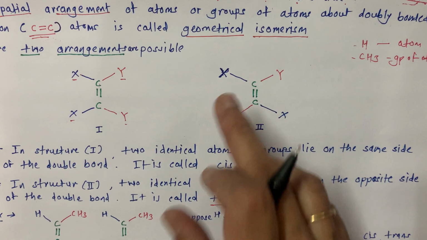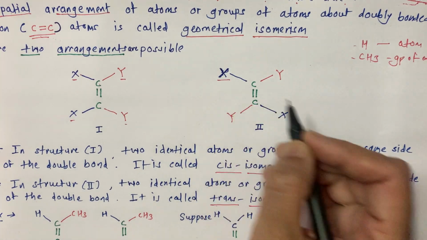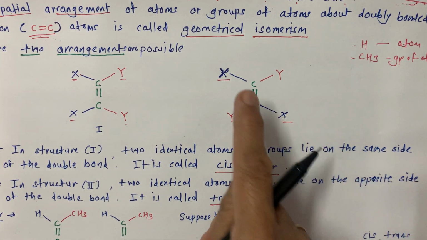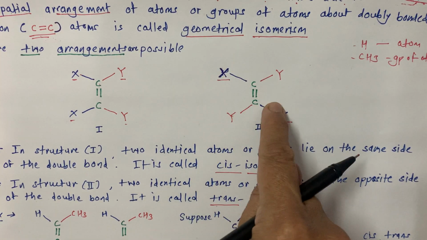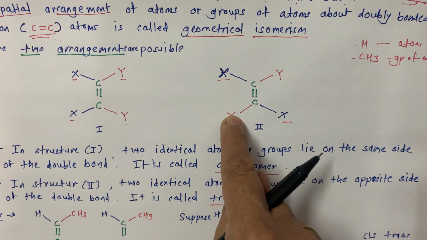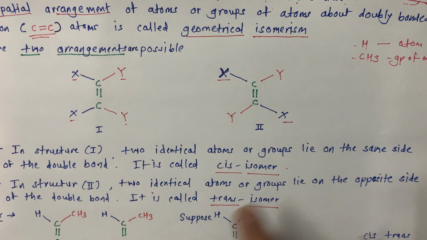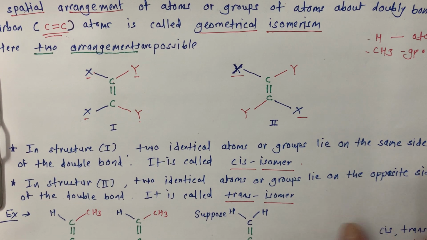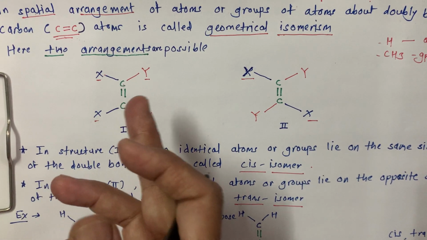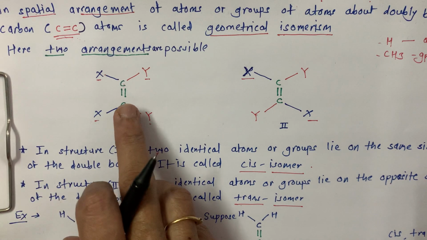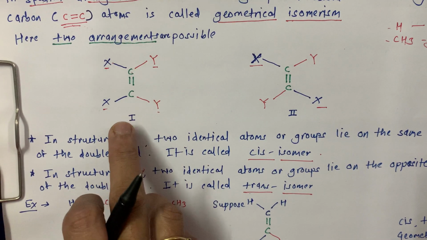And one more possibility is that these identical atoms or groups of atoms are on different sides of the C double bond C, or you can consider Y, Y on the different side of the double bond C. Now when there are two possibilities, we must give some name to them. And now here, this structure 1,